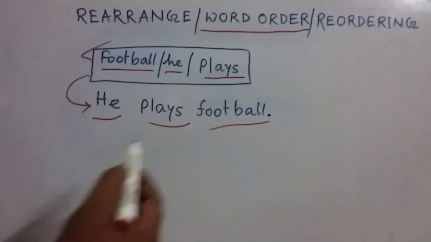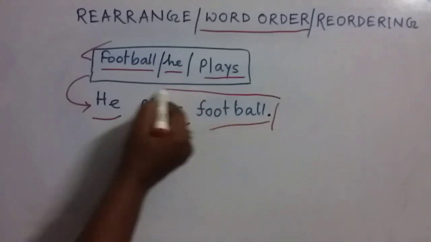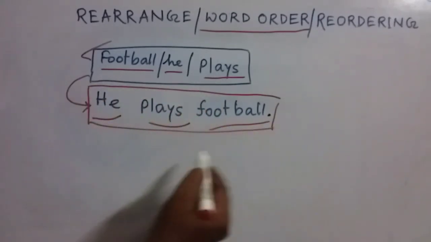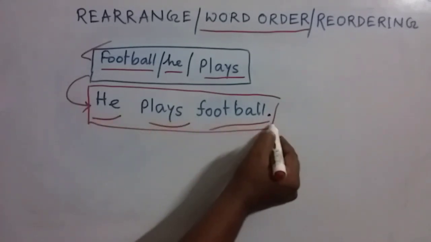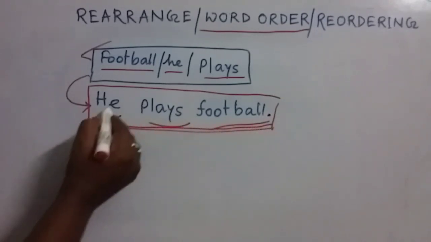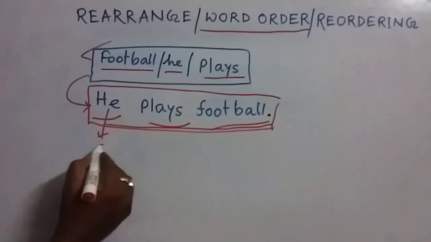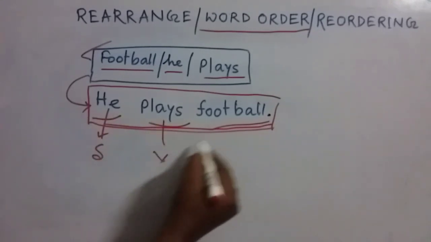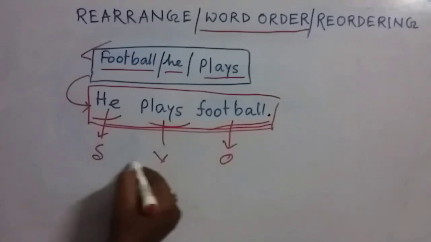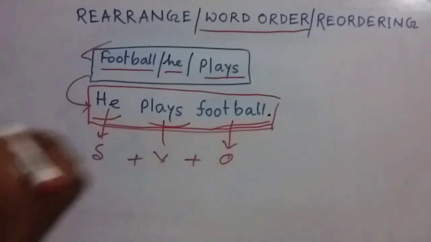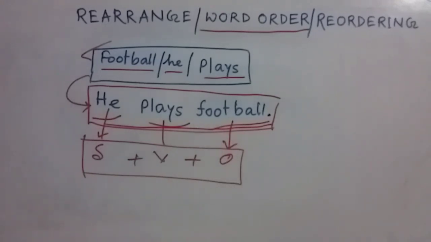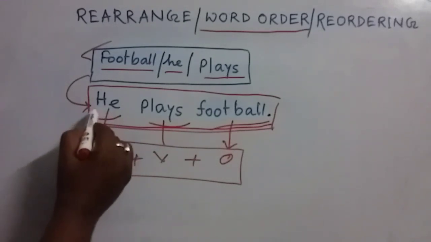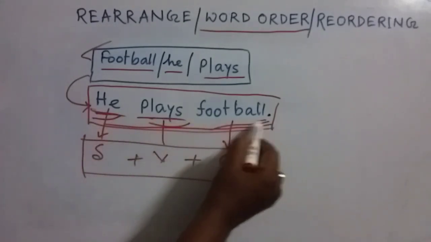So in this case, the sense is clear, or this group of words is meaningful. That's why it will be called a sentence. Here, he is the subject of this sentence, this is the verb, and this is the object. Subject, then verb, then object. It has a complete sense. That's why it is called a sentence. So my dear friends, we have to place these words properly in this way.